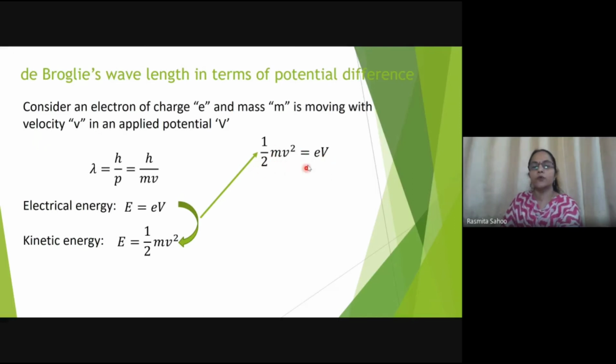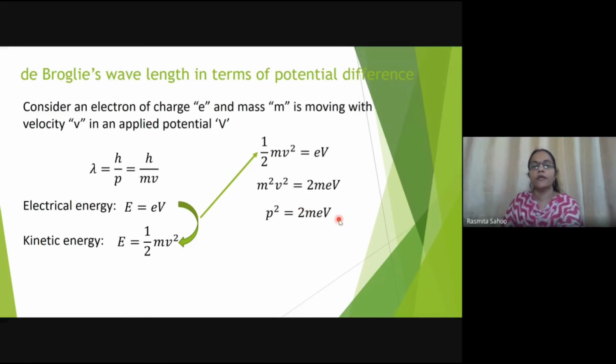Taking this 2 to the right hand side, one can write this as m square v square is equal to 2meV. I have just multiplied m on both sides of the equation, and I have taken this 2 to the right hand side of the equation. Understood? Now, this m square v square, what is this? This is nothing but mv whole square, and mv is nothing but our momentum p. So I can write this as p square is equal to 2meV.